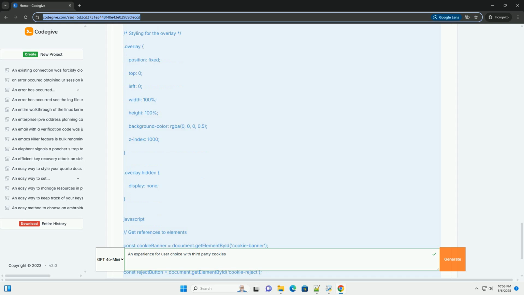Local storage: another option is to use local storage. Local storage is a browser-based storage mechanism that allows you to store key-value pairs in the user's browser. It has a larger storage capacity than cookies, typically 5 to 10 megabytes per domain. However, local storage is only accessible to client-side JavaScript; the server cannot directly access it. Example of using local storage: to use local storage instead of cookies, replace the setCookie, getCookie, and eraseCookie functions with the following.